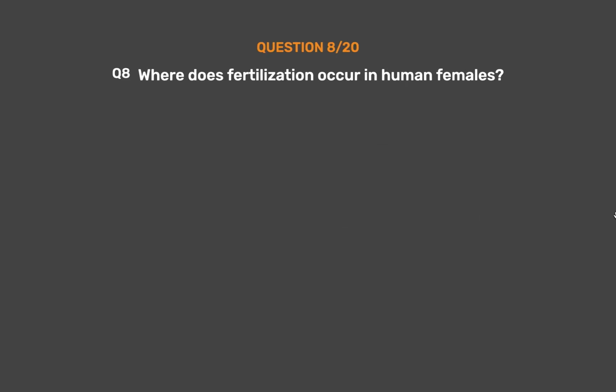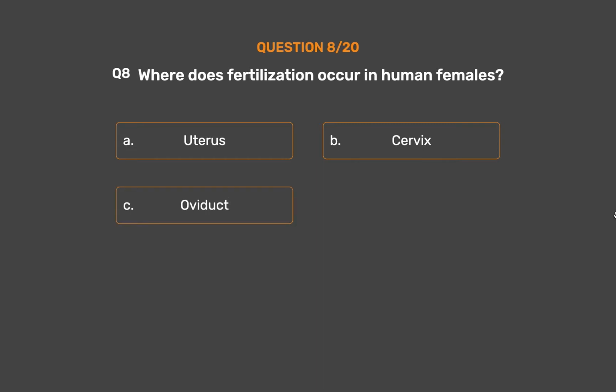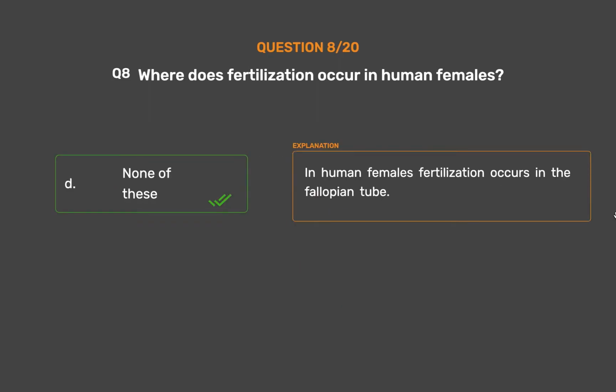Question number 8. Where does fertilization occur in human females? Option A, uterus. Option B, cervix. Option C, oviduct. Option D, none of these. The correct answer is option D, none of these. In human females, fertilization occurs in the fallopian tube.